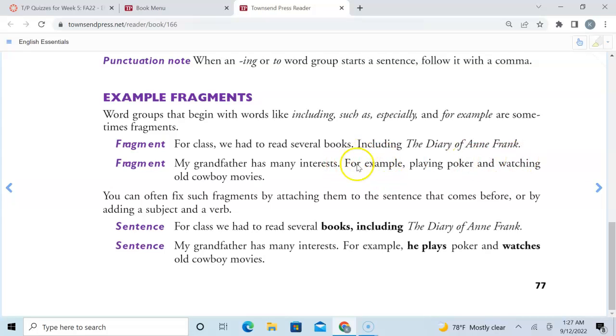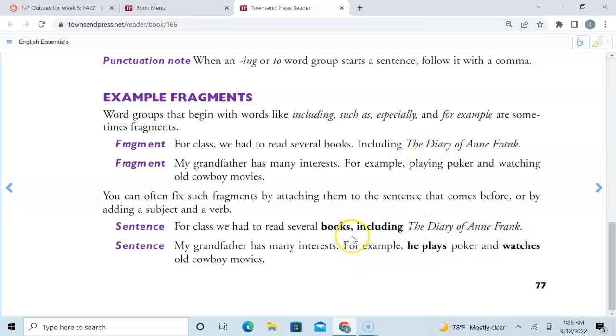Or you can make this a complete sentence down here. So my grandfather has many interests. For example, comma, he plays poker and watches old cowboy movies. Notice here we have a subject and a verb, right? And then we have subject he watches. So we have he plays, he watches. So, for example, he plays poker and watches old cowboy movies. We have a subject and a verb and it makes sense. What they did here is they made it a complete sentence by adding subjects and verbs. Instead of saying playing poker, they put playing as he plays. So now we have a complete sentence.